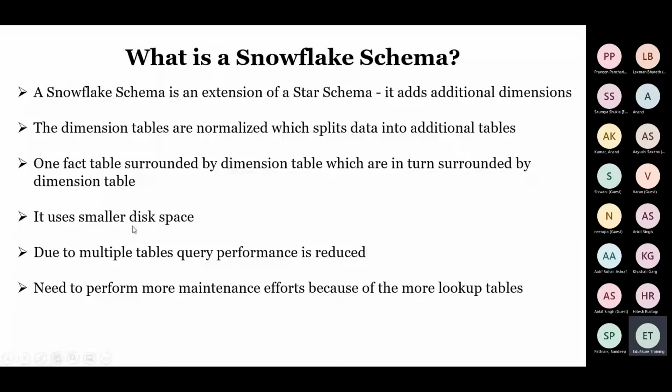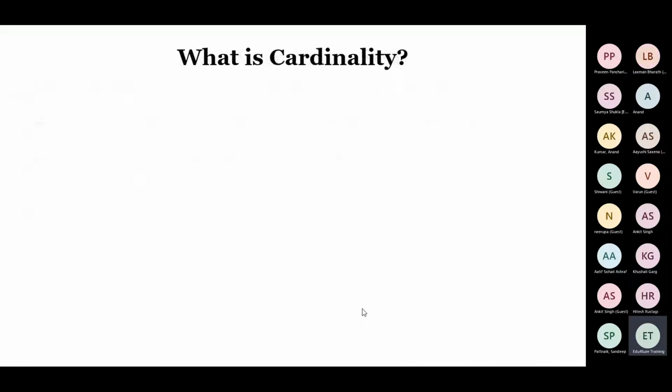It uses a smaller disk space. Due to multiple tables, query performance is reduced. So it also has some loopholes. You need to perform more maintenance efforts because of the more lookup tables, and because the structure is very complex: a fact table, then a dimension, then within the dimension, another dimension. So the structure is complex, and you need more maintenance efforts. This is the reason star schema is preferred in Power Query and Power BI, right?